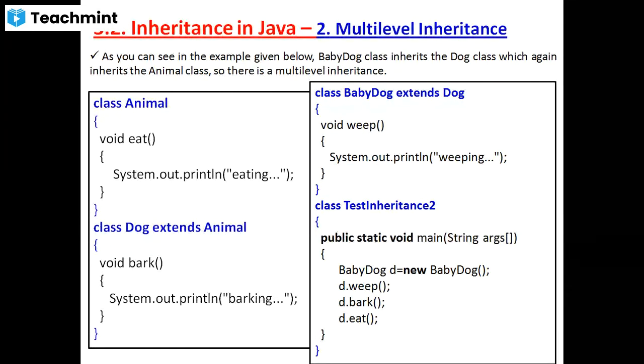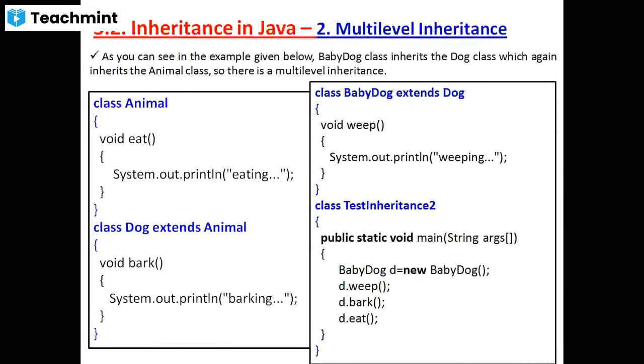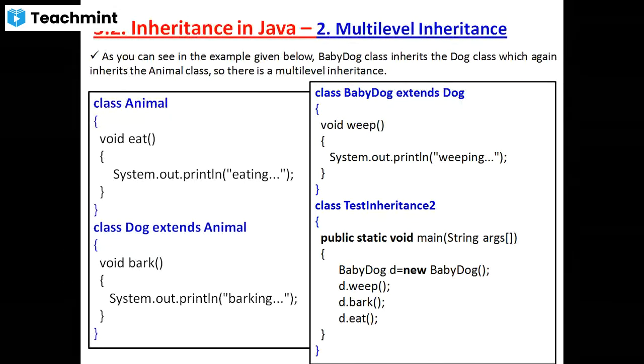Very good. Anyone explain subclass? Okay, very good. Also called the child class. But in C++, it is called a derived class. In Java, we call it a child class. The next term is superclass or parent class. Very good.